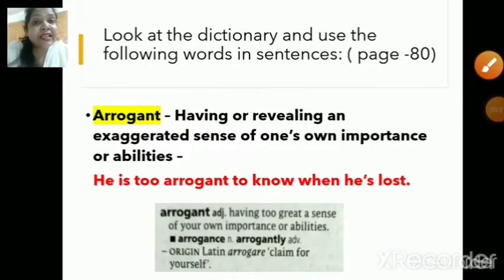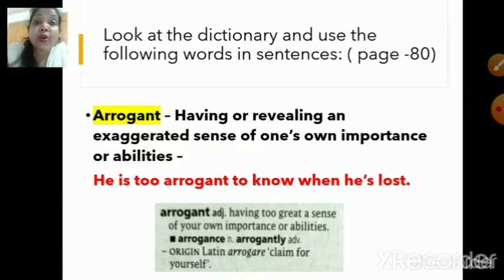Now, we will go to the next activity, children. Page number 80, and the activity is E section. Look at the dictionary and use the following words in sentences. Now, they have given us the words and we have to check what is the meaning of the word, and we need to frame the sentences as well. Now, let us start with the first word.